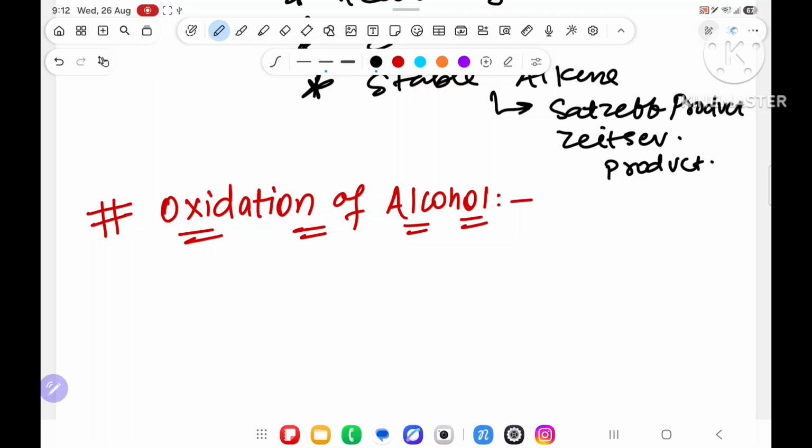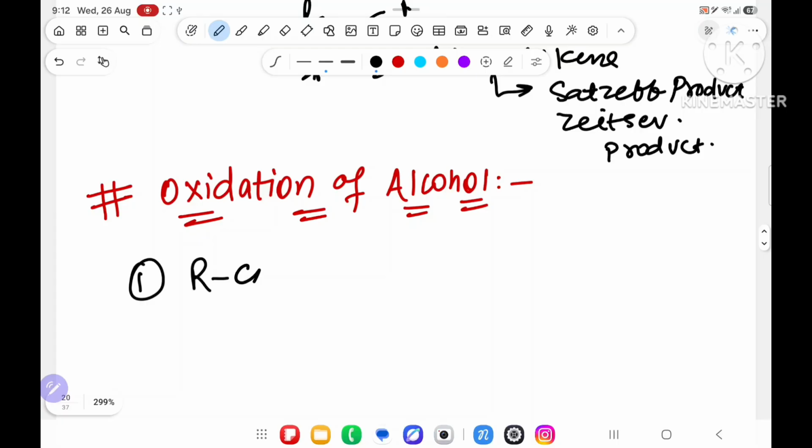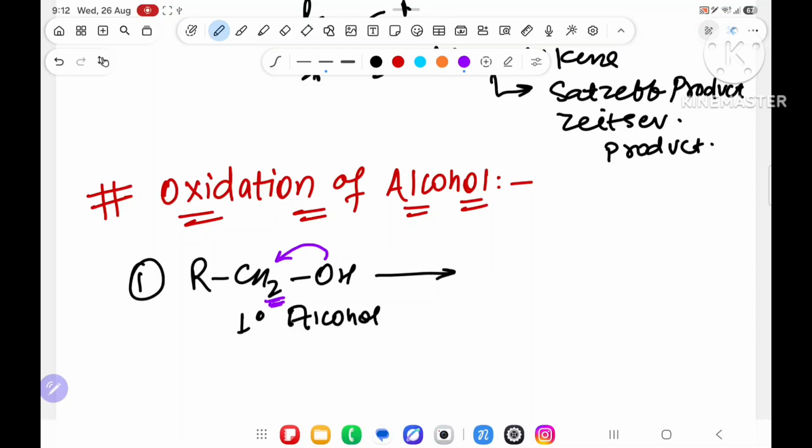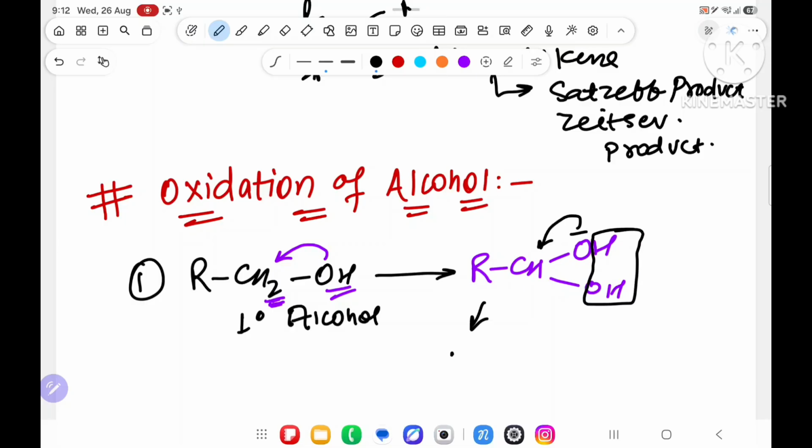Now, over here, suppose I give RCH2OH. This is a 1 degree alcohol. What you have to do is see how many hydrogens are present on the carbon that is directly attached to the alcohol group. 2 hydrogens, so 2 OH will attach. One more OH is already there. First, 1 OH will attach. Now this H and this OH will go outside as H2O. Oxygen has a negative charge, so it will become an aldehyde, R C double bond O H.